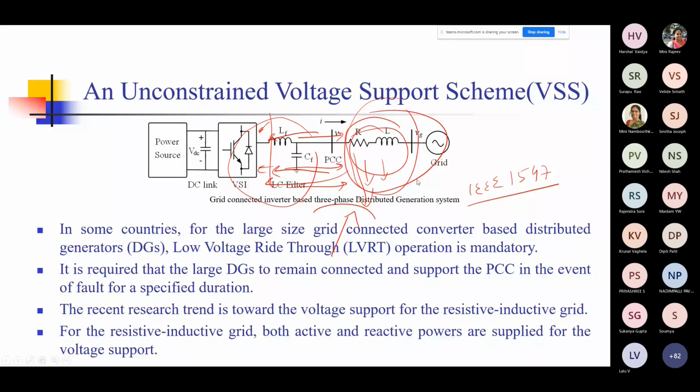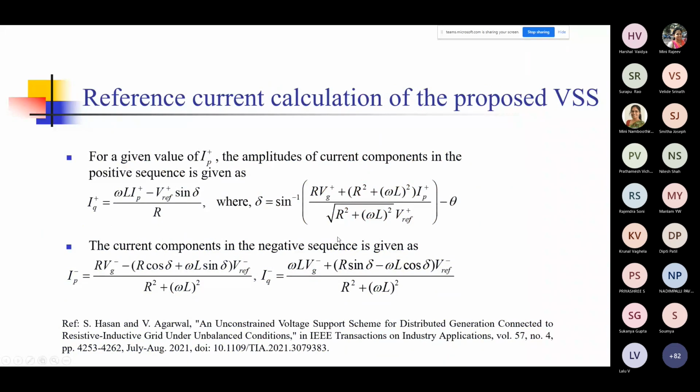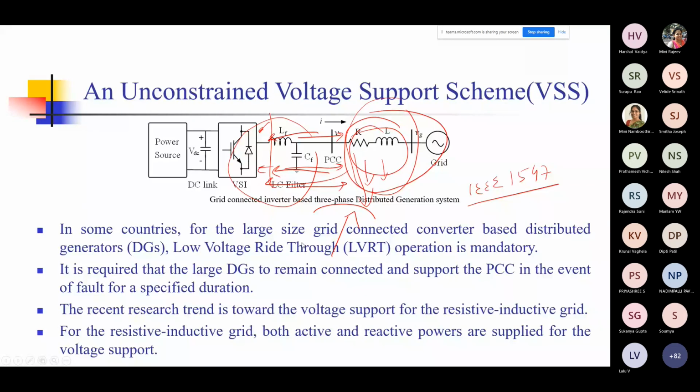So this is the way it works. Basically, we have tried to find out what kind of reference currents are required, and then you use some hysteresis control or some reference frame transformation to generate the control signals to control your inverter, so that you are able to feed the desired current into the grid, whether it is the active component or the reactive component.